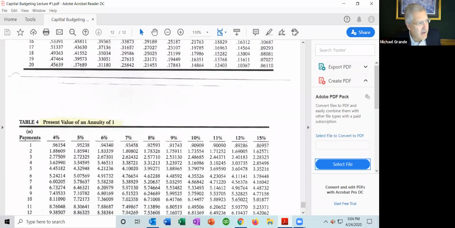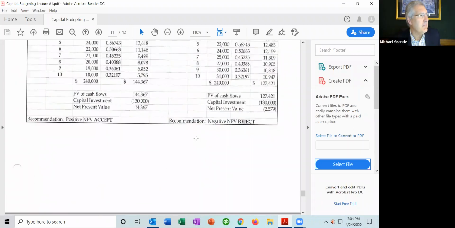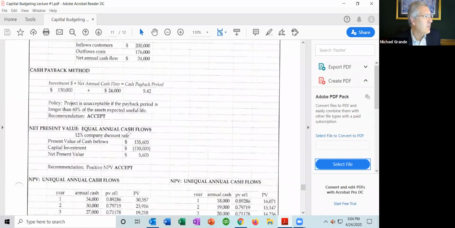So I didn't write it on the handout, but what's important here, the way we came up with this present value of cash inflows is you took the annual cash flow, the annuity of $24,000, and you went to the PV of an annuity table, and you looked up a factor where the interest rate is 12%, the number of periods is 10, and you find a factor of 5.65022.